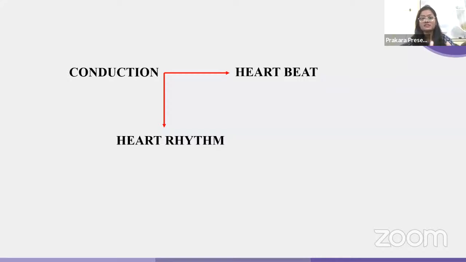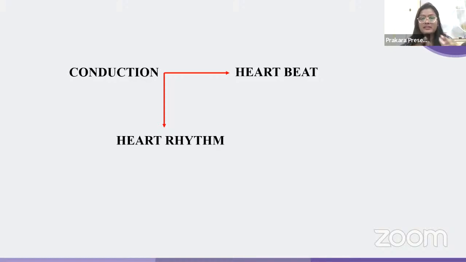So what is conduction? Cardiac conduction is nothing but this: whenever the heart is contracting or relaxing, there is some electrical activity happening in the heart, and this electrical activity is the conduction. And this conduction is responsible directly for the heartbeat and the heart rhythm. However, I just want to make a small correction here. Conduction is directly responsible for the heartbeat, but it is not directly responsible for the heart rhythm.